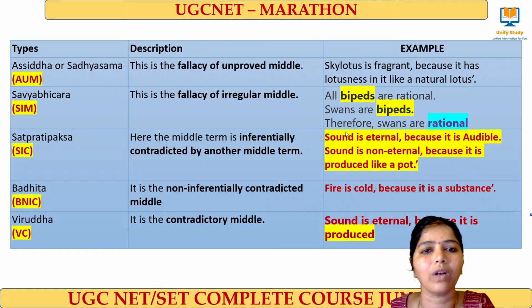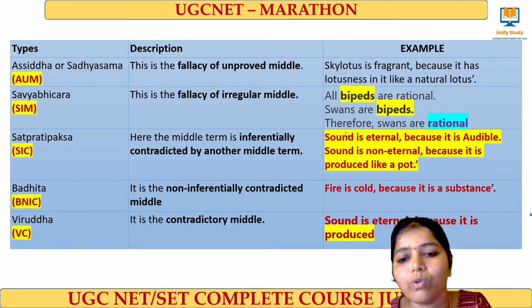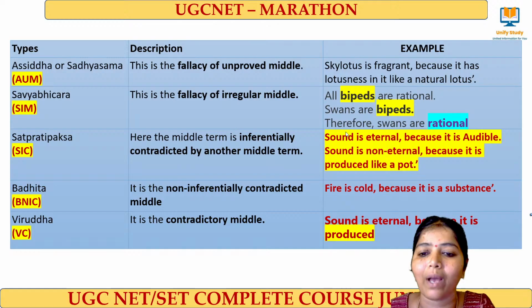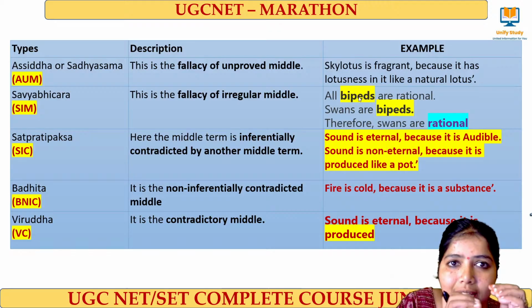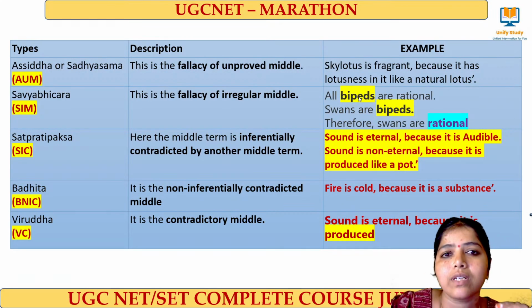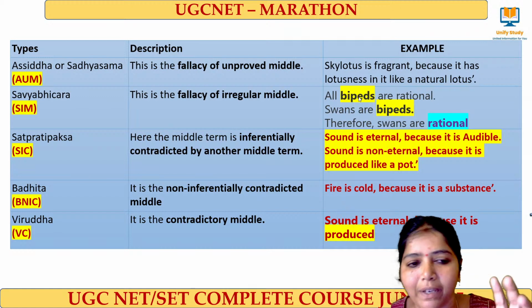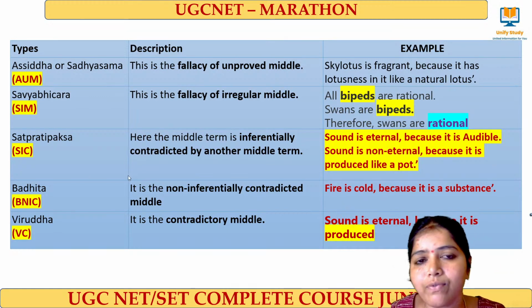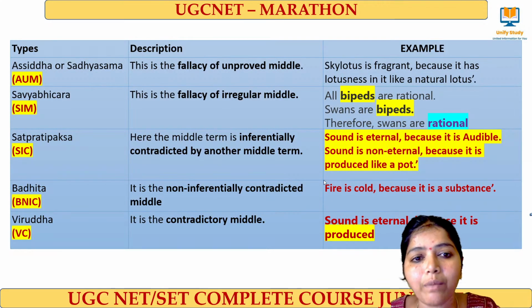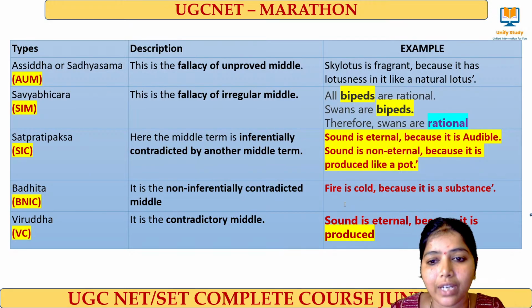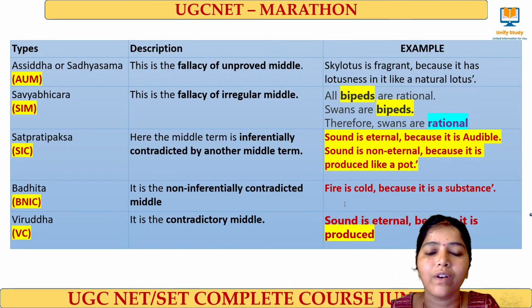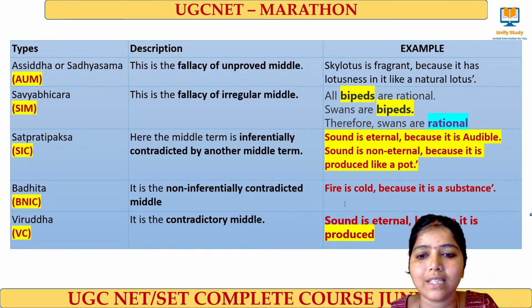Savyabhichara fallacy means, whenever the middle term is said to be irregular in nature, we call it a Savyabhichara fallacy. And what do you mean by Satpratipaksha? The middle term, the reason which I make, is inferentially contradicted by another middle term. Badhita means a non-inferentially contradictory middle term; we call it the Badhita fallacy. And then Viruddha means a contradictory middle. Whatever reason I make, if it is contradictory, we call it the Viruddha fallacy. These are the different types of Indian fallacies that we have.